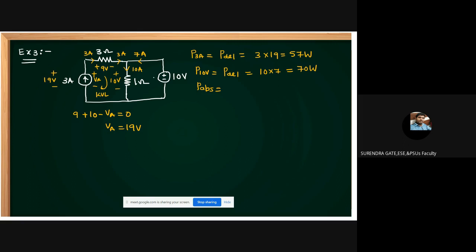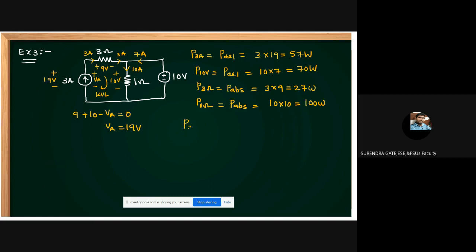P absorbed equals how much here, friends? This is the 3 ohm resistor, and it is absorbing. How much P absorbed, students? That is 3 into 9, 27 watts. Then what about the 10 ohm resistor? It is also absorbing. How much absorbed? 10 amperes, 10 volts, 10 into 10, 100 watts.